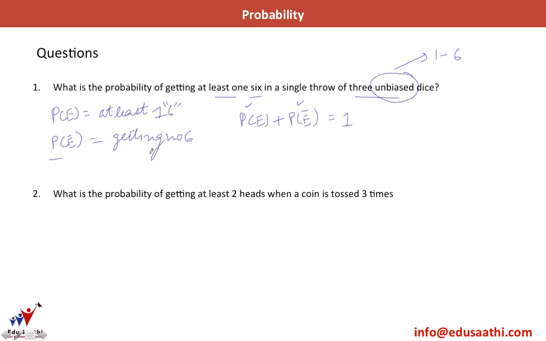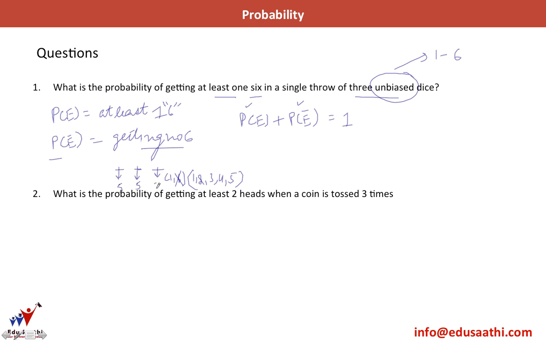That is getting no 6 in 3 dice. So let me draw 3 dashes here as we did in permutations and combinations. So these are the 3 dice. Now any number from 1 to 6 can occur in each place because I roll a dice, but I am finding out the probability that 6 cannot occur, getting no 6. So 6 cannot come here. So the only numbers that can come in this place are 1, 2, 3, 4 and 5. These are the only numbers that can occur. Similarly, in this space also I can have these 5 numbers,